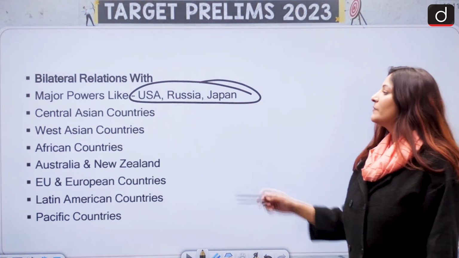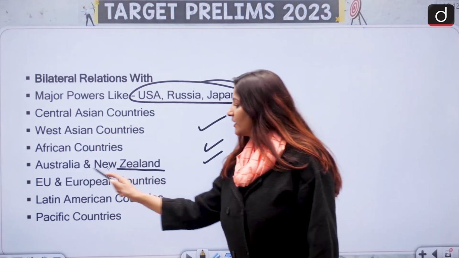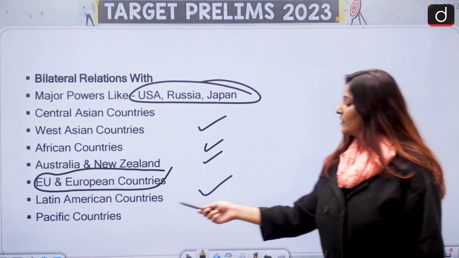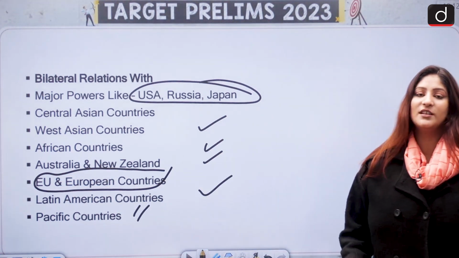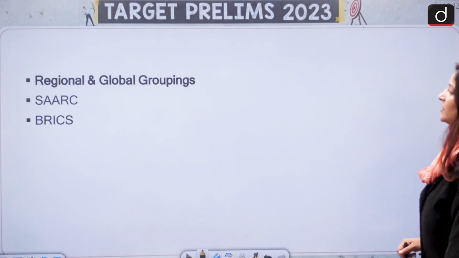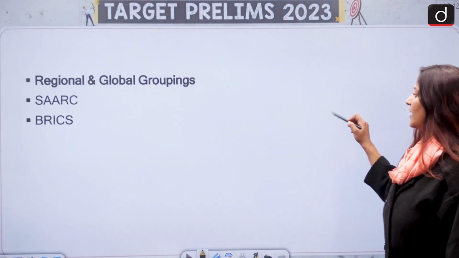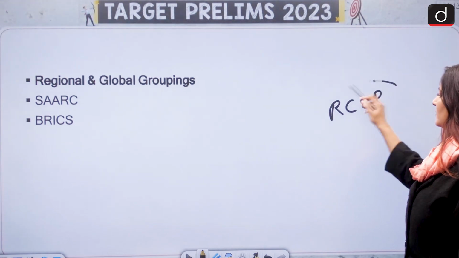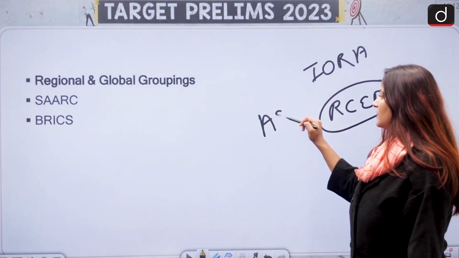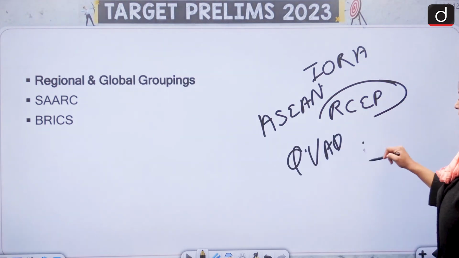Central Asian countries, West Asian countries, African countries, Australia, New Zealand. Then second most important, European Union and European countries. Pacific countries, because the Indo-Pacific Economic Framework has been launched and China is also eyeing the Pacific region. So this is also very important. Then regional and global groupings such as SAARC, BRICS. I can also add RCEP. Then Indian Ocean Rim Association. ASEAN is also very important. Then you have Quad, I2U2.